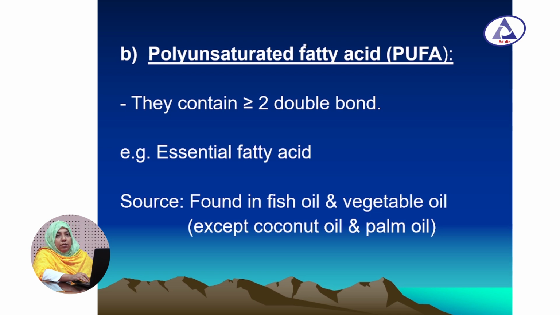Polyunsaturated fatty acid, that is, they contain two or more than two double bonds in their hydrocarbon chain. Examples are essential fatty acids, and we can get these essential fatty acids from fish oil, vegetable oil. Example is coconut oil and palm oil. Example, this is the exception.